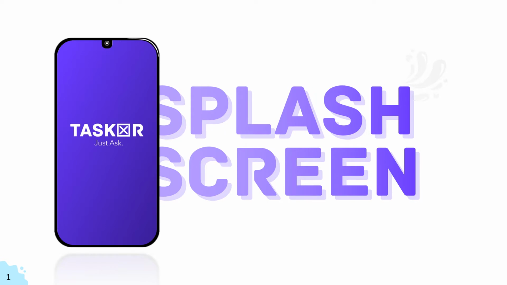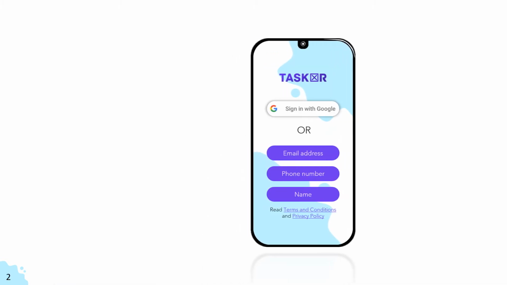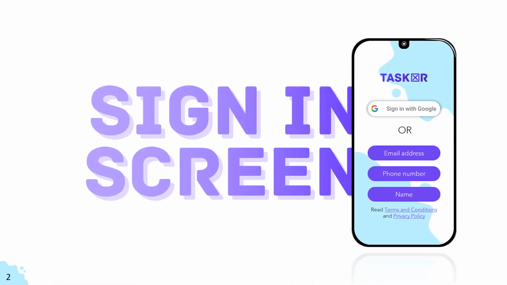This is the first page that a user will encounter when opening the app. It is shown while the app loads in the background. If it is the user's first time using Tasker, they will be asked to sign in. They have two options to do so. First is to sign in through Google, and second is to enter their information in the placeholders below. We have also included terms and conditions and a privacy policy for the benefit of our user.